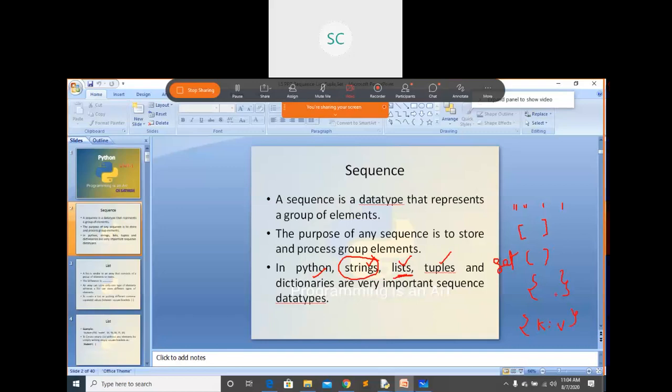These brackets you need to remember. For strings we use either double quote or single quote. For list we use square brackets. For tuple we use parenthesis. For set these curly braces. For dictionaries also we use curly braces, but inside we use key value pairs.